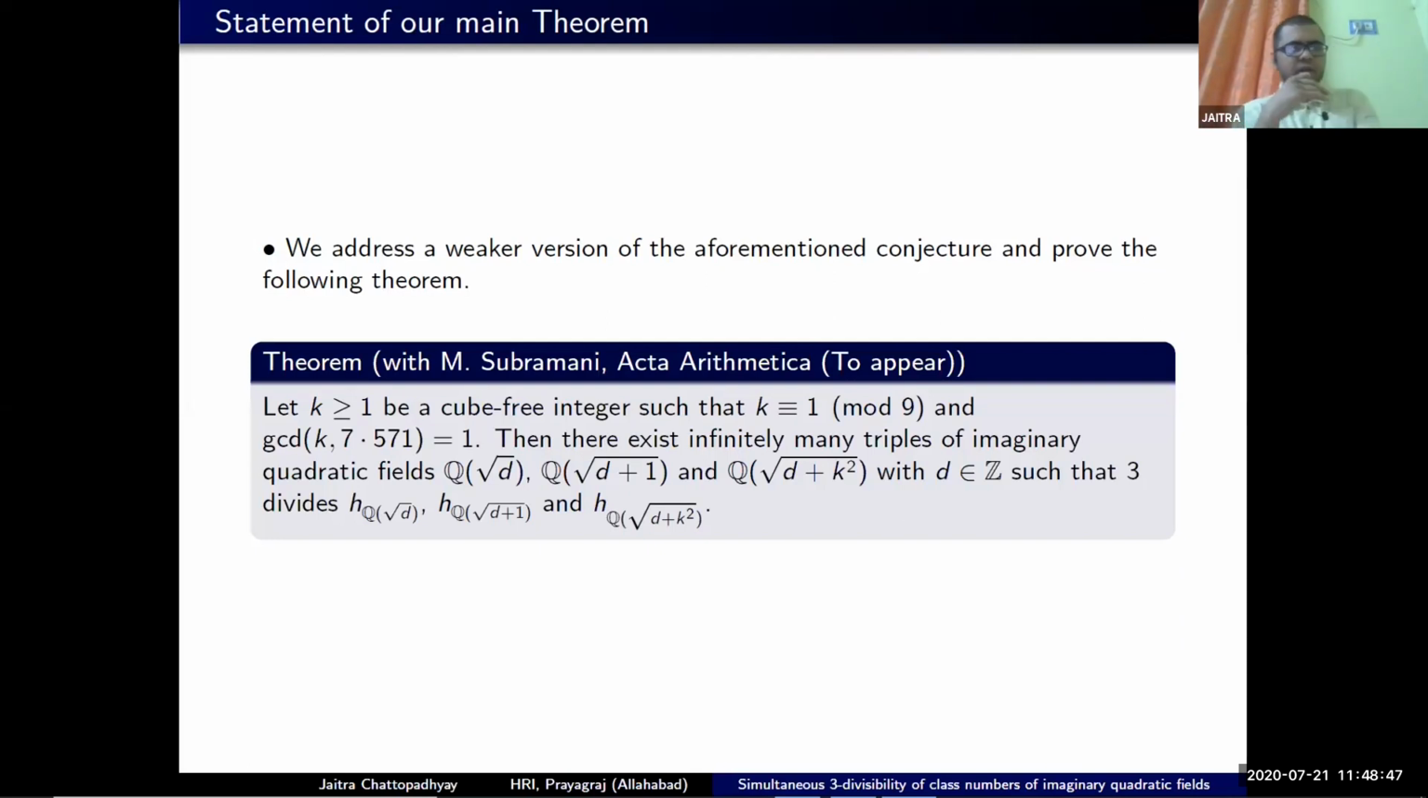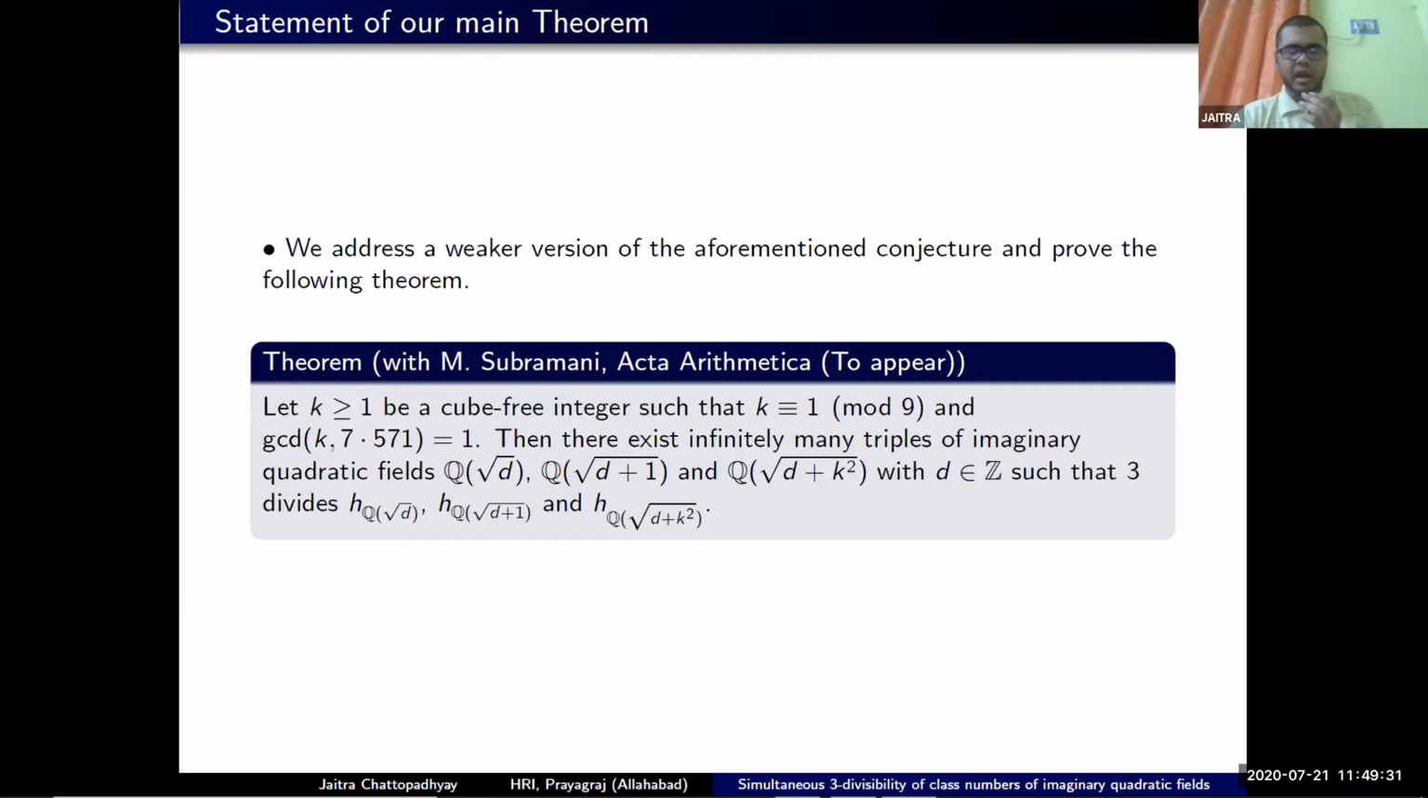We addressed a weaker version of this conjecture by Iizuka and proved the following result. This is joint work with Dr. M. Subramani. We proved that if we start with a square-free integer k, which is positive and congruent to 1 modulo 9, such that k is coprime to 7 and 571, then there exist infinitely many triples of imaginary quadratic fields Q(√D), Q(√(D+1)), and Q(√(D+k²)), where D is in Z, such that the class numbers of all the fields are divisible by 3. To the best of our knowledge, this is the first result towards simultaneous divisibility where three fields are being considered at a time.